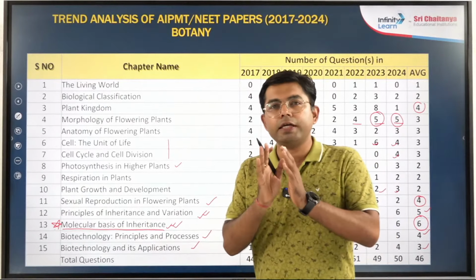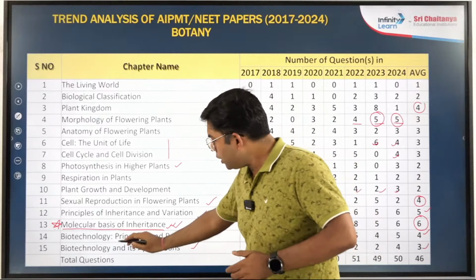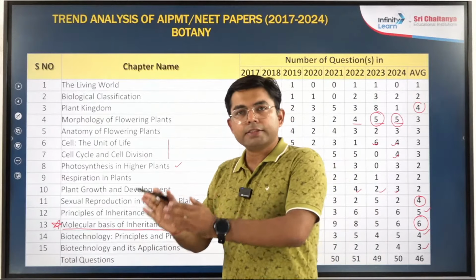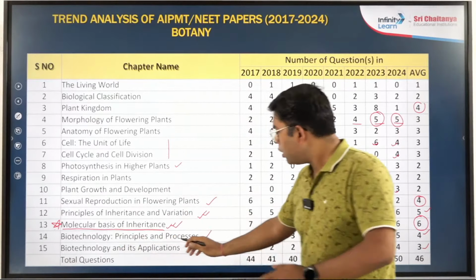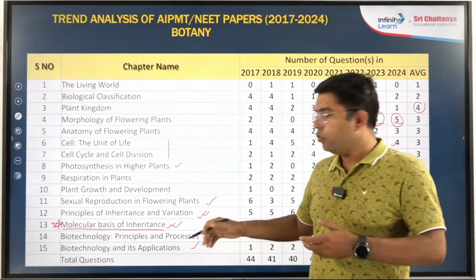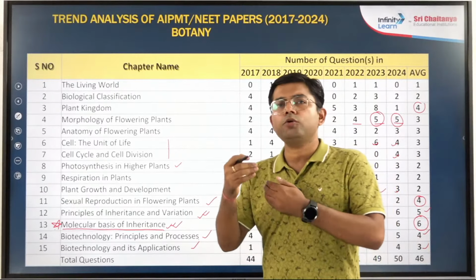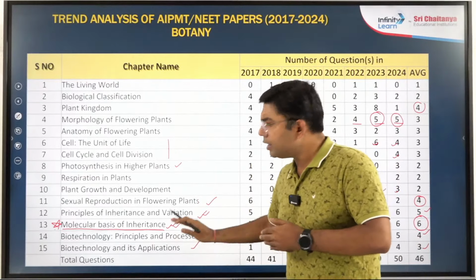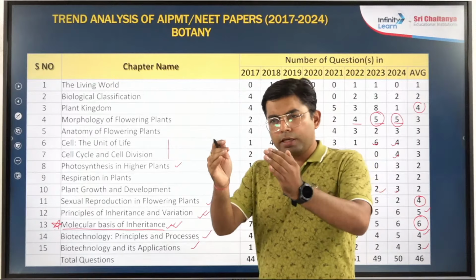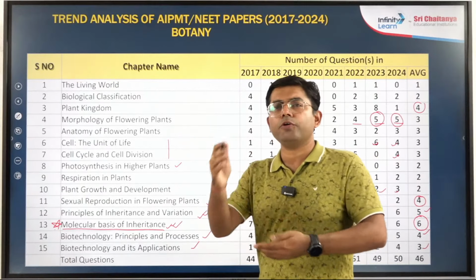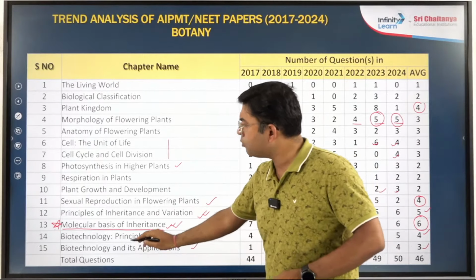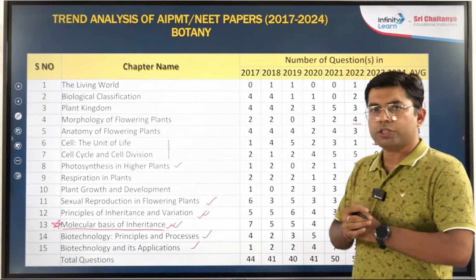Here you just need to read the NCERT. There are a few principles and processes which are important. You need to understand them, but other than that, just read it, make good notes of it, and keep on revising it, and you will again become confident in these two chapters.